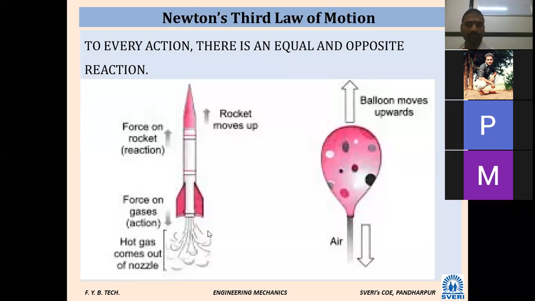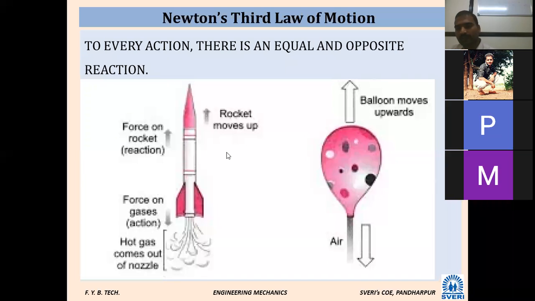Right now you are studying. How much you study, that much good result you will get back. Correct? So this is also an example of Newton's third law of motion. If you study well, you will get a good result only. To every action there is an equal and opposite reaction. Is this clear? Newton's third law of motion.